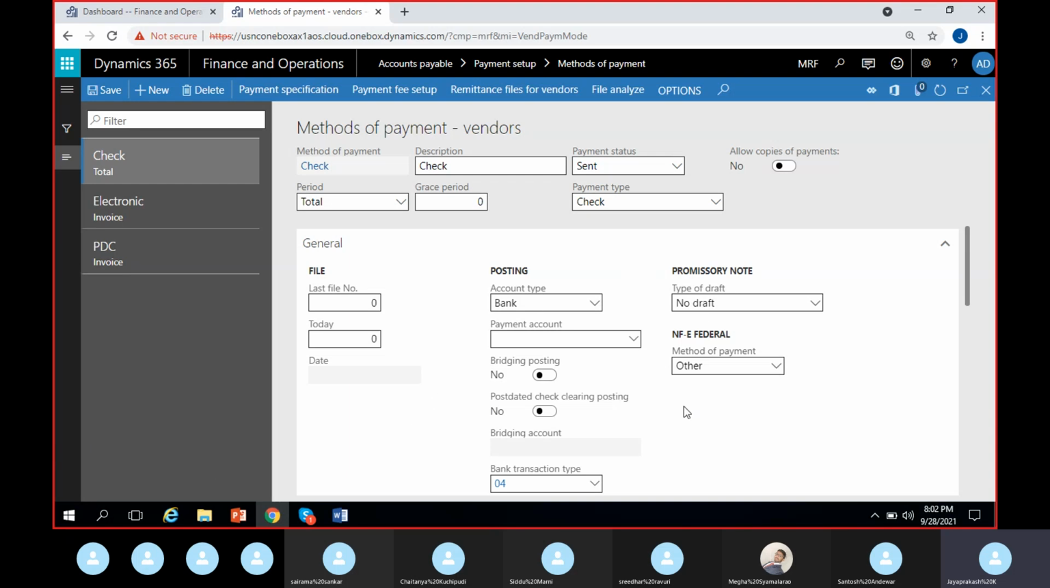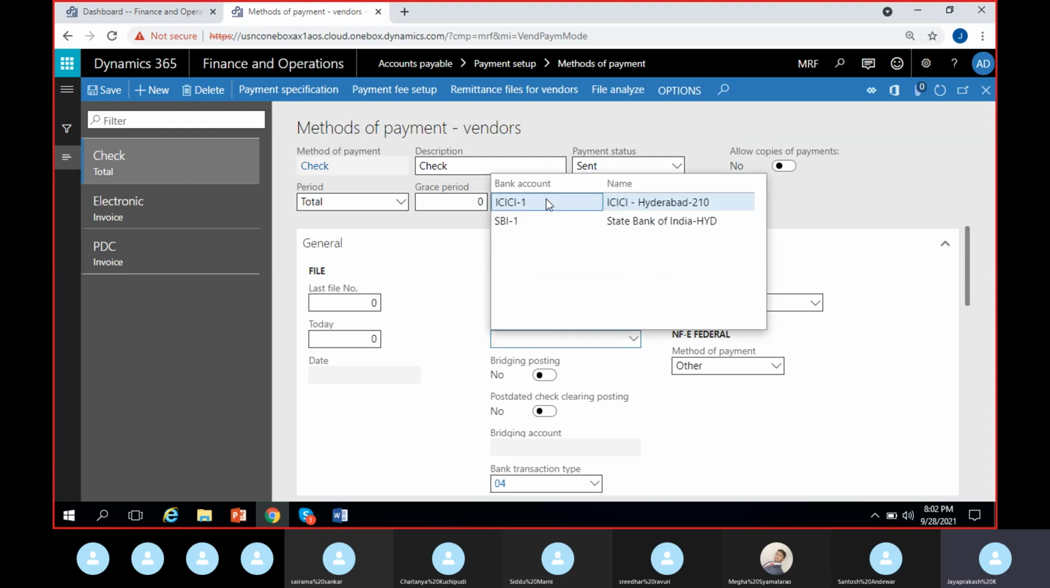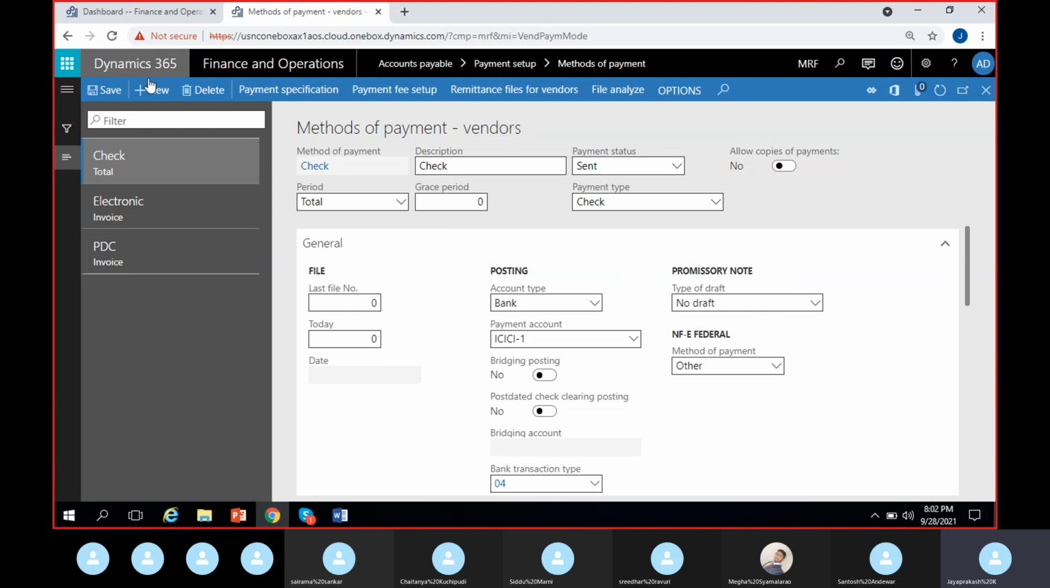Coming to this posting menu, here I can select a particular bank account which I can use for posting checks. Suppose I select the bank account here as ICICI. Whenever I select the method of payment as check in the vendor payment journal line, automatically this bank account will be picked as the offset account. So I don't have to give the bank account first and then the method of payment as check. If I give the method of payment as check, automatically the bank account will appear as an offset account for payment.